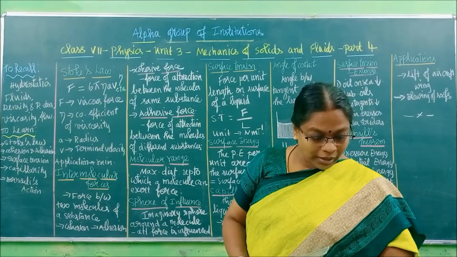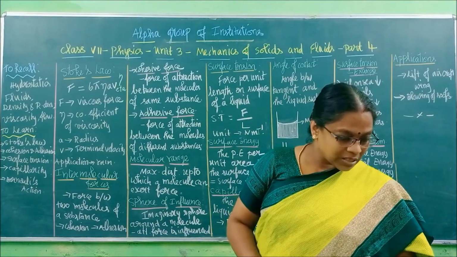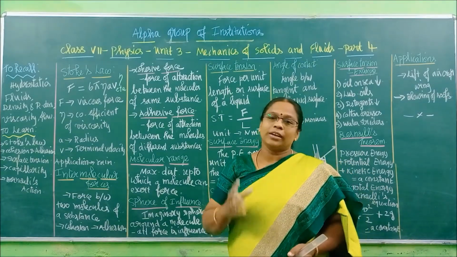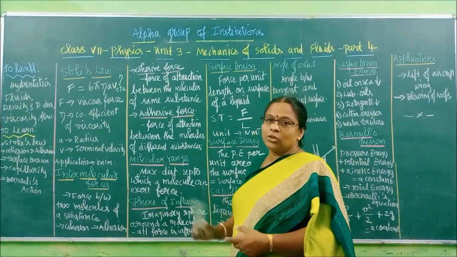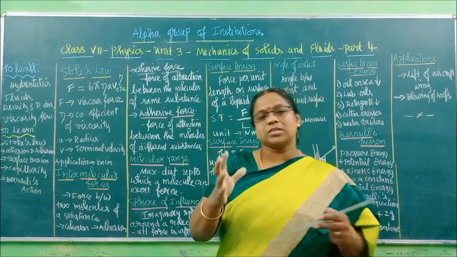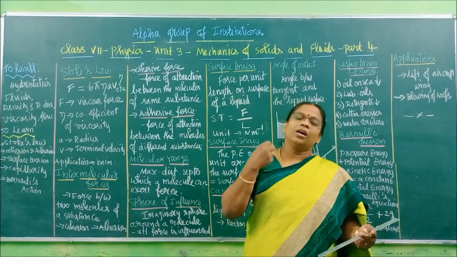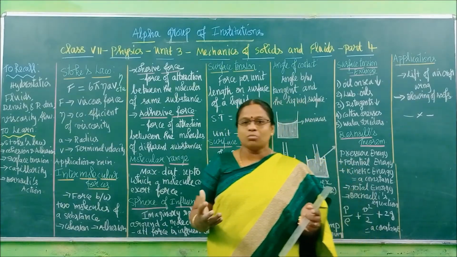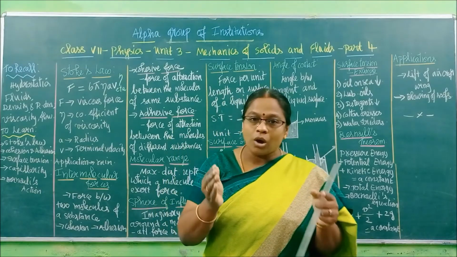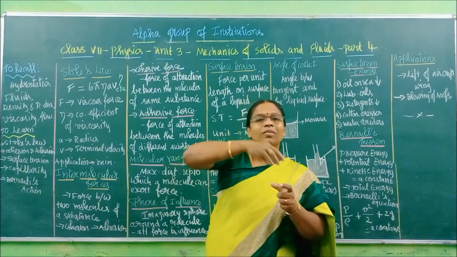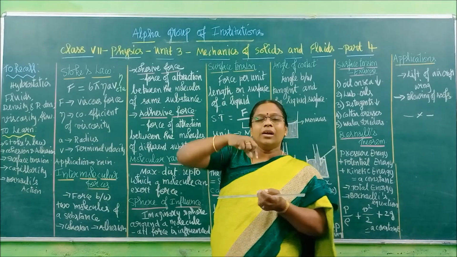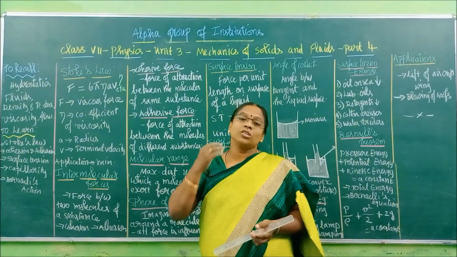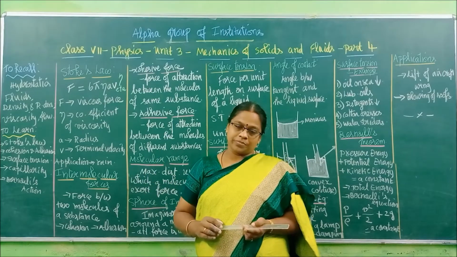Now next one is molecular range. Right now in your book, take page number 60. You can refer to the diagrams connected to these topics. Any matter, a liquid, solid or gas, is comprised of molecules. Till what distance can one molecule exert some force on other molecules?